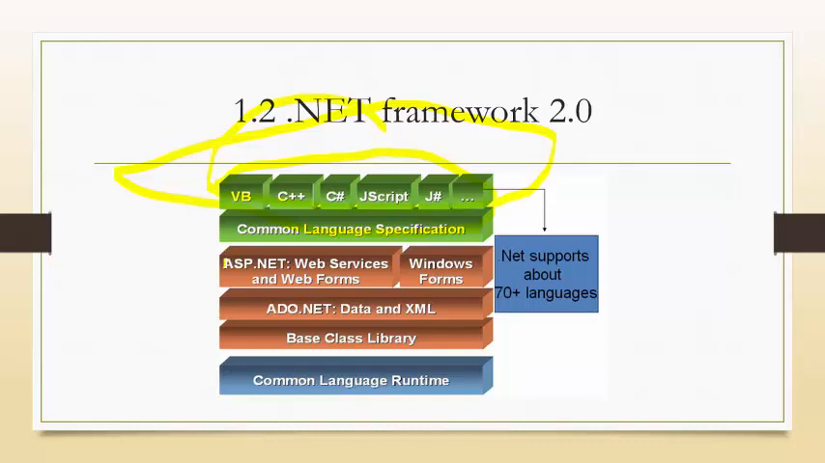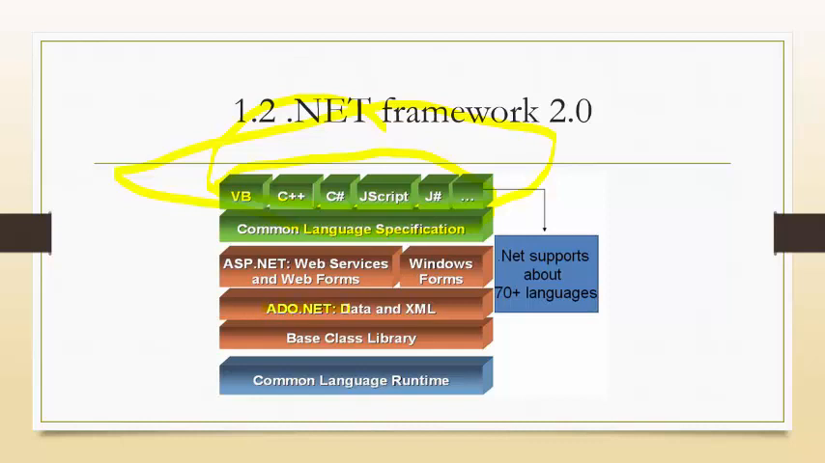Next thing is ASP.NET web services and Web Forms. In this, we can develop various kinds of web services and Web Forms. Web Form means web pages. So ultimately we can develop web applications. Next thing is Windows Forms. Windows Forms can be developed for desktop applications.